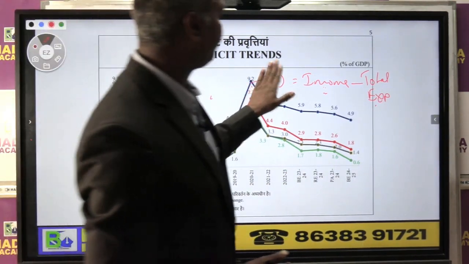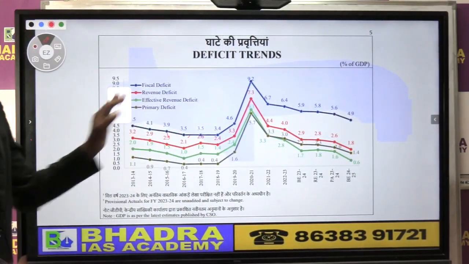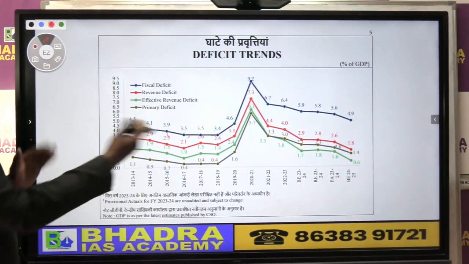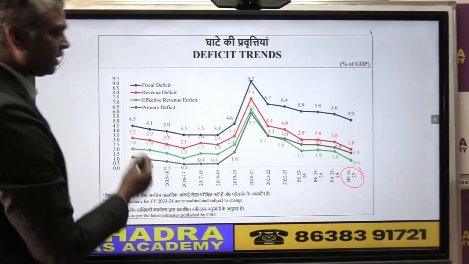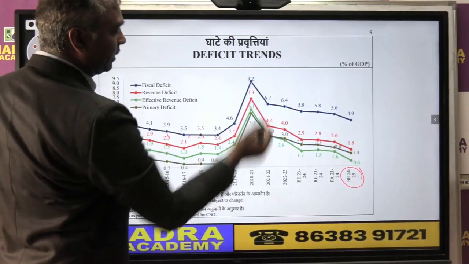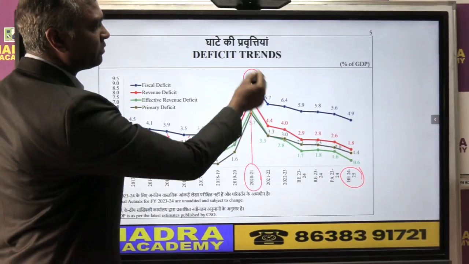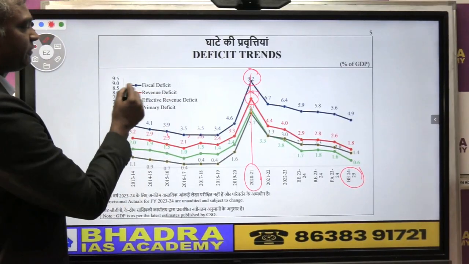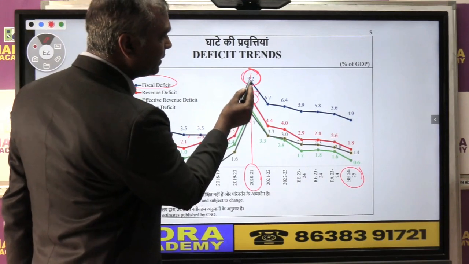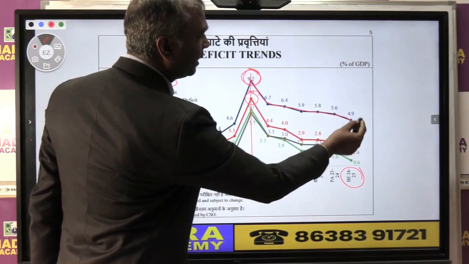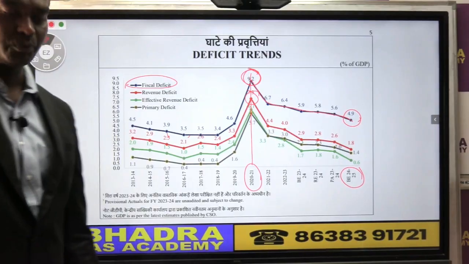Now if you look at the fiscal deficit, government का ये जो budget है, इस budget में fiscal deficit they have given a trend. This is the last year ka budget, okay, that is the budget 24-25. If you see the fiscal deficit from the year 2020-21, because of COVID ka effect, government ka deficit was very high, right? So the fiscal deficit was very high at 9.2. फिर गवर्नमेंट ने क्या किया? इसको कम करते करते लेके गया. Last year they targeted about 4.9, but it actually came down to 4.8.